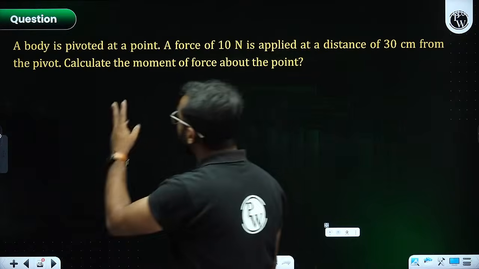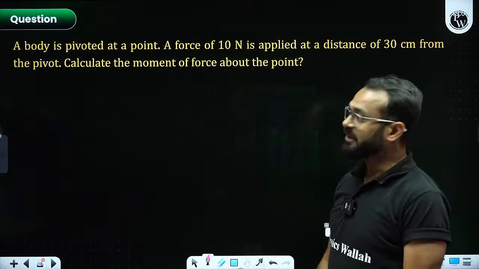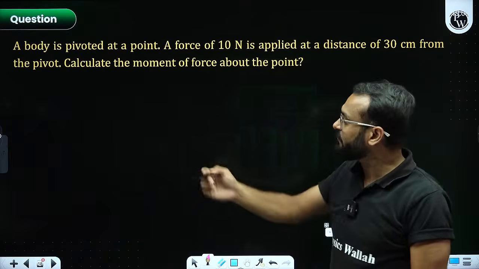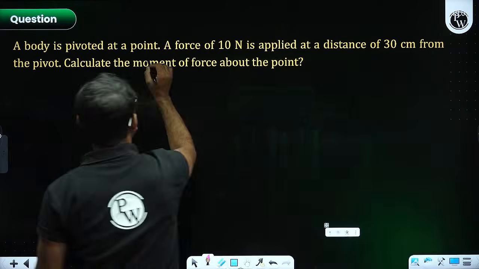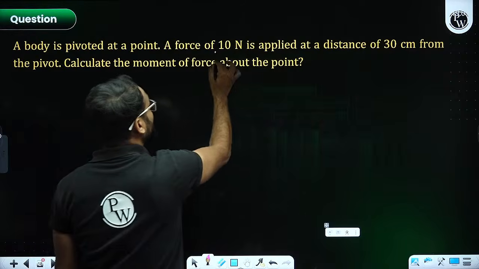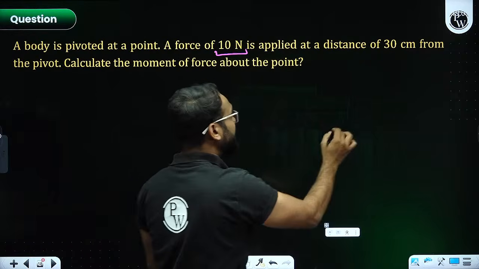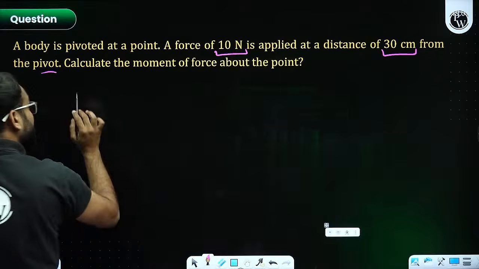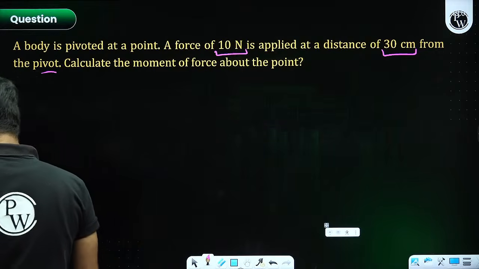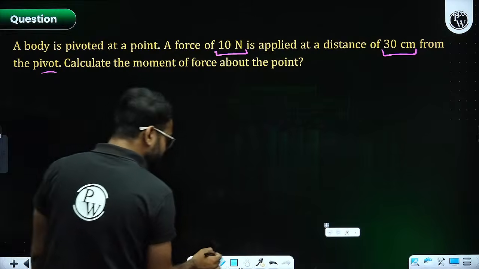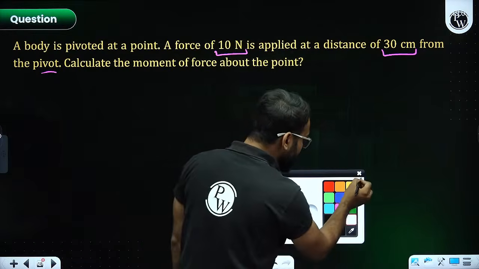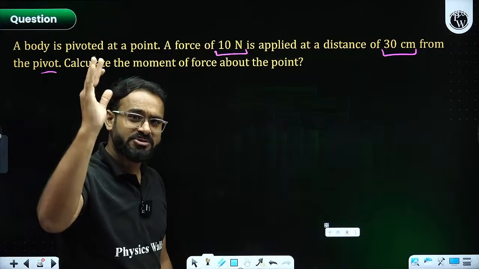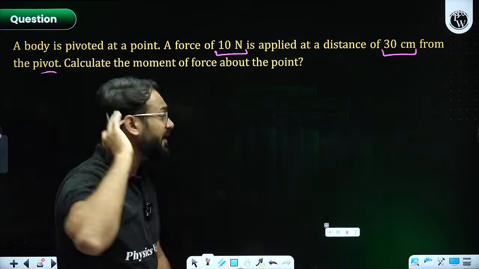Fine. Now there is one more question that we need to understand. It's a subjective kind of numerical. A body is pivoted at a point. A force of 10 Newton is applied at a distance of 30 centimeter from the pivot. Calculate the moment of force about a point. Okay. So, how to solve? First of all, given values are required.